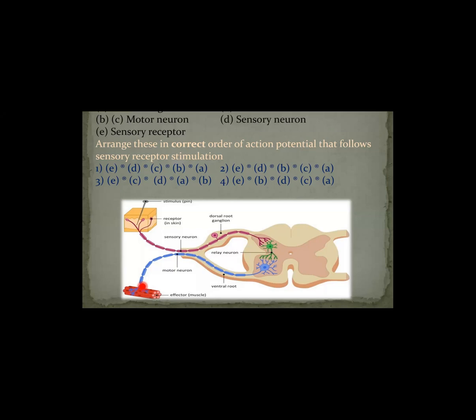First the sensory receptor E, then from the sensory receptor the impulse passes to the sensory neuron D, next from the sensory neuron to the interneuron B, next from the interneuron to the motor neuron C, next from the motor neuron to the effector organ, that is muscle A. So the answer is E, D, B, C, A, the second option. Let us move on to the next question.